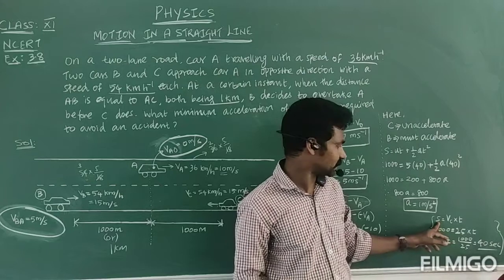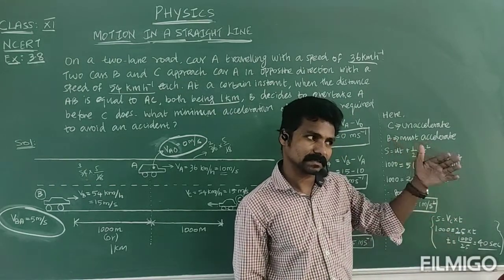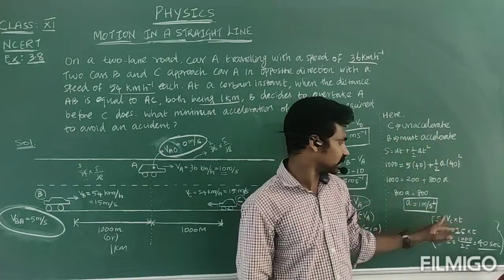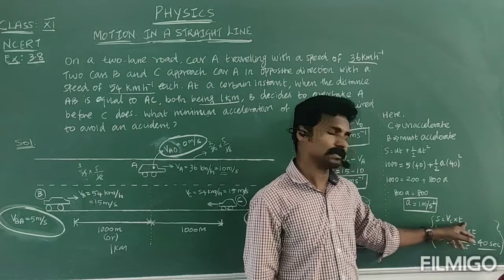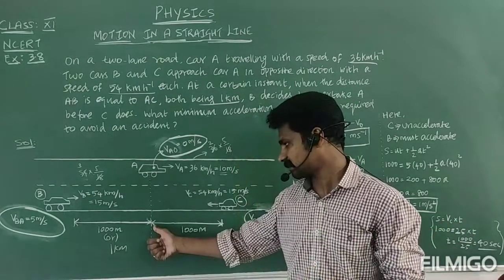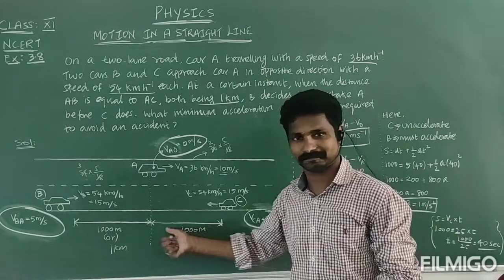Okay, so we know that velocity equals displacement over time, or speed equals distance divided by time. Then distance is equal to speed into time. Distance, how much? 1 kilometer, that is 1000 meter.